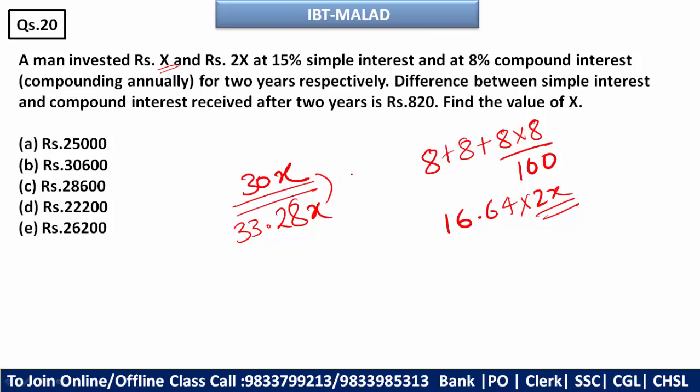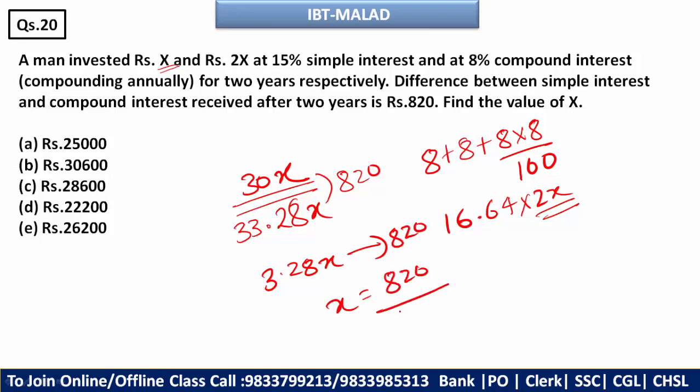So you can say this will be nothing but 3.28X, and that is 820. So X will be 820 by 3.28. Okay, so remove the decimal point here, 20, deduct with 4, 4 8s are 32 and 4 2s are 8, and 4 5s are 20.